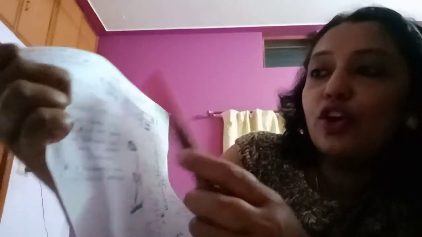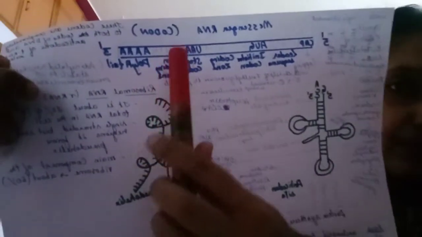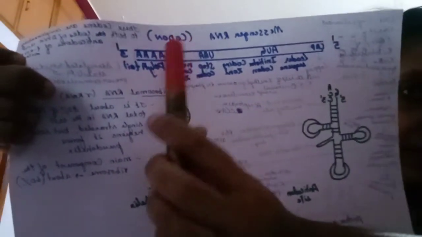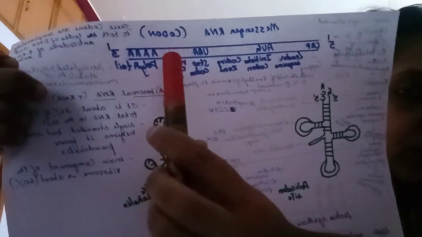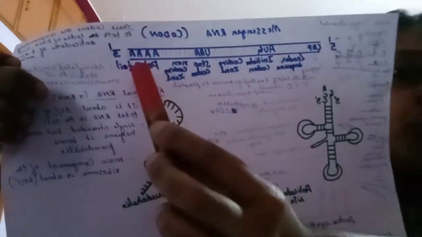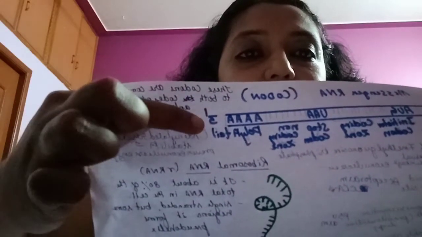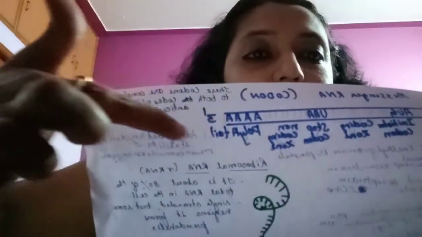After this stop codon, there is a sequence of non-coding zone here. After the stop codon, there is a small sequence of non-coding zone, and at last there is the presence of a poly-A tail. What is this poly-A tail? At the 3' end there is a presence of poly-A tail.